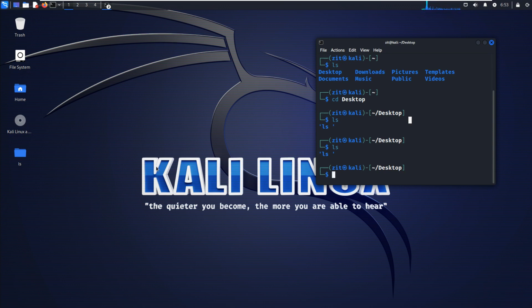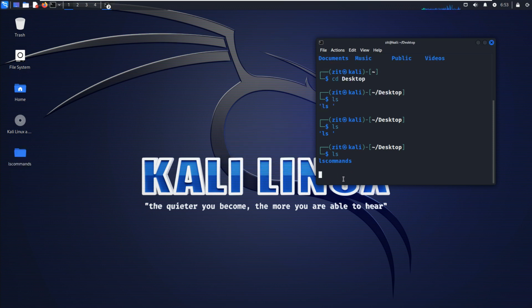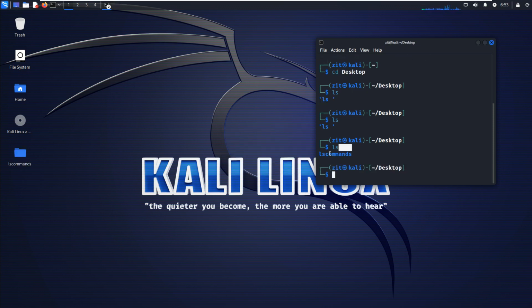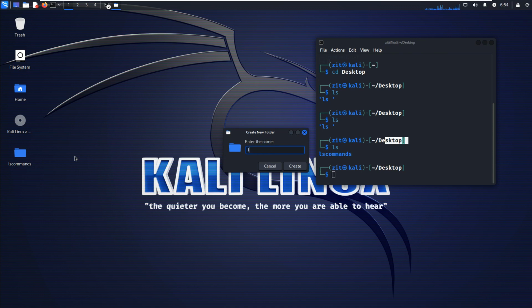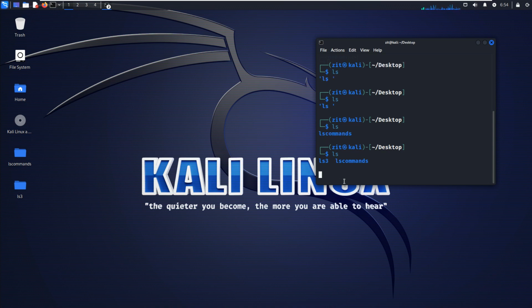Oh, sorry, this directory name is ls. Actually we should change this directory name. I will change it. I was thinking what was wrong, why it's not working. Okay, so I changed it. Now see what is inside. Inside desktop we have a folder by the name of ls commands. I will create another one too, ls4, ls3.